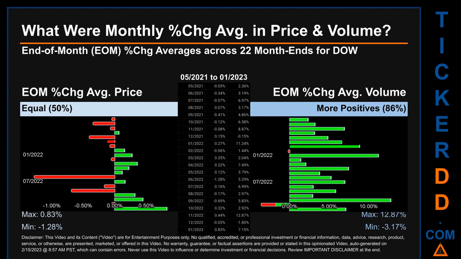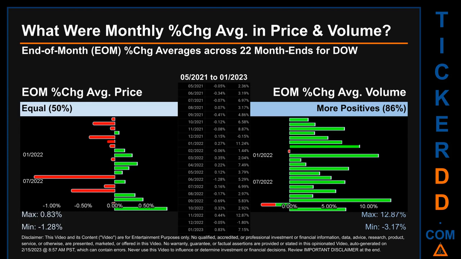From 05-2021 to 01-2023, there was an equal split of monthly percentage change in price across 22 month ends. In terms of volume, 19 out of 22 month ends had a positive percentage change. That is, 86% of month ends saw a positive percentage change in average volume.